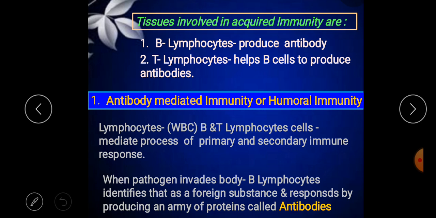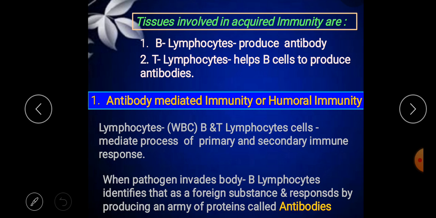So this type of immunity is humoral immunity. What is the meaning of humoral here? Humor is derived from the word fluid, like plasma; blood is also a fluid. So these antibodies are produced in the blood. B lymphocyte cells play a very important role in humoral immunity.